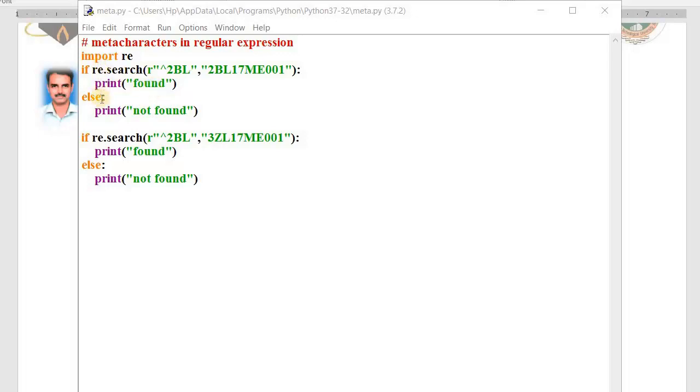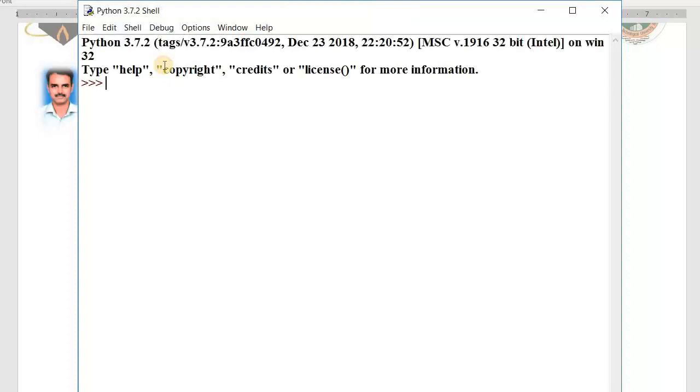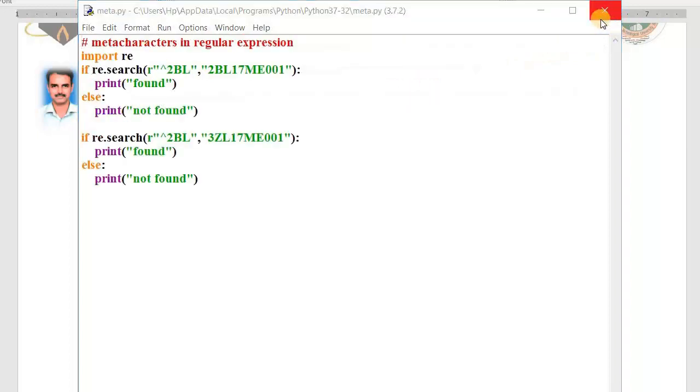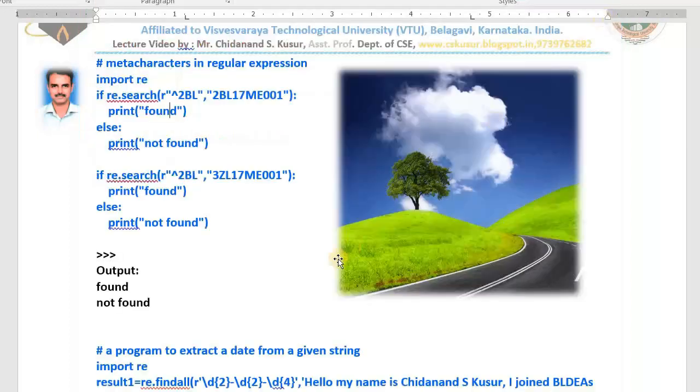If else has been used here. One more if else has been used here. Again the same thing: whether this string begins with 2BL, if so, found; otherwise not found. The expected output is found for the first if else, not found for the second. Let us run the program and check the output. Run module. Yes, found and not found. This is how to use regular expressions in Python. I hope you understood. Very good.